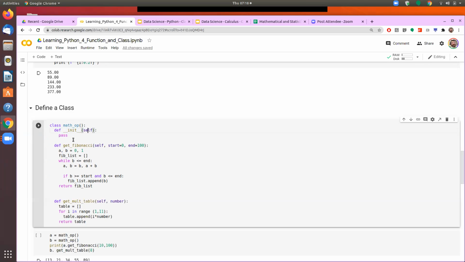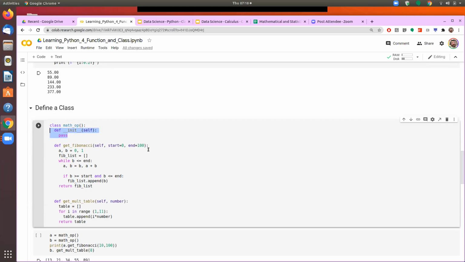And after that, I can have some operations to be done, which is optional. So in this case, we are defining a very simple function. I am saying that no operation after initialization, so it will pass. Now, whenever I want to create an instance of the class, this initialization function is the one which will create an instance of the class.